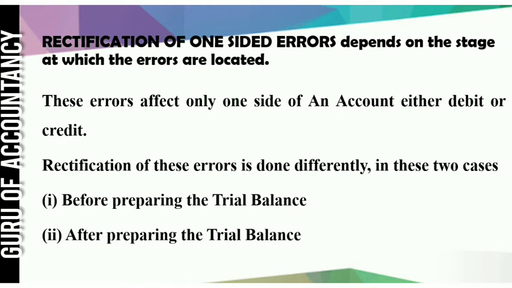Rectification of one-sided error depends on the stage at which the error is located. That means whether such errors are located before preparation of trial balance or after preparation of trial balance decides how this error will be rectified. These errors affect only one side of an account, either debit side or credit side. Rectification of this error is done differently in these two cases. That means before preparing the trial balance and after preparing the trial balance. Let us see both the cases with the help of example.